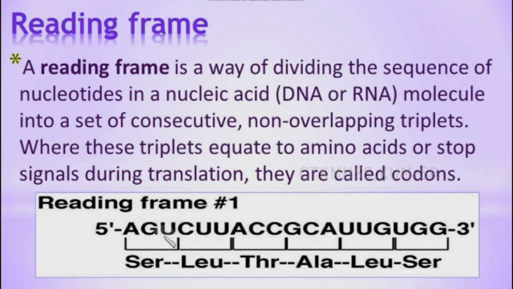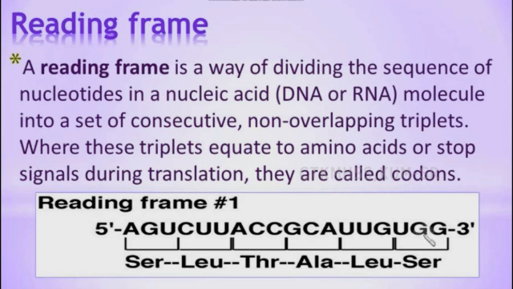This is called triplets. They are consecutive, as you can see in the series, and they are non-overlapping triplets, where these triplets equate to amino acids. So these 3 together code for a particular amino acid. For example, you can see here A, G, U for serine, C, U, U for leucine. These are together called codons. Where these triplets equate to amino acids or stop signals during translation, they are called codons.